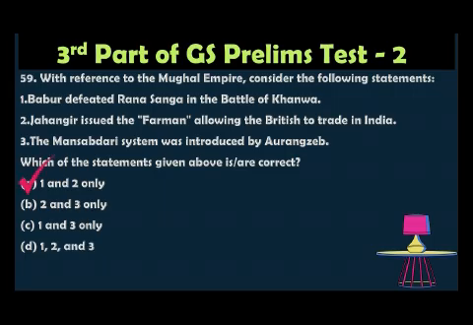The correct answer is option 1 and 2 only, because Babur defeated Rana Sanga in the Battle of Kanwa in the year 1527. That statement is correct. Jahangir issued a firman to the British East India Company in 1617, allowing them to trade in India. Statement 2 is also correct. The Mansabdari system was introduced by Aurangzeb. That was wrong, because it was introduced by Akbar, not by Aurangzeb. That is very important for public administration also. The Mansabdari system is very important for public administration.